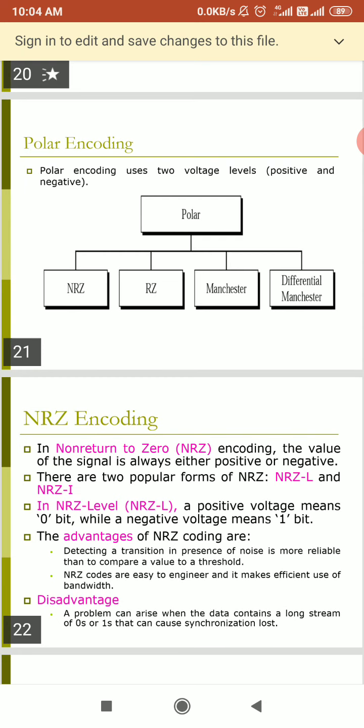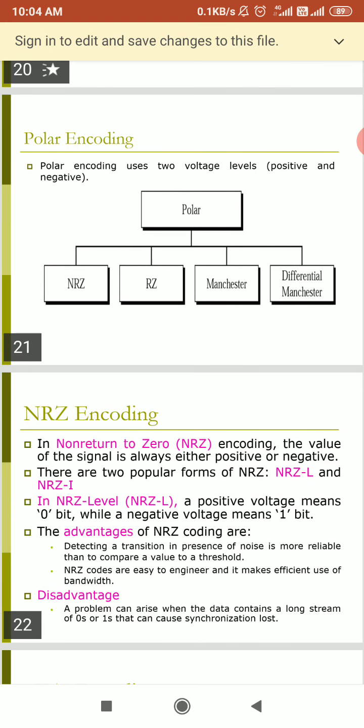It means if we are using non-return to zero level, the signal will be either positive or negative and will not go to zero level at that time. That is easy for engineers, and it makes efficient use of bandwidth.